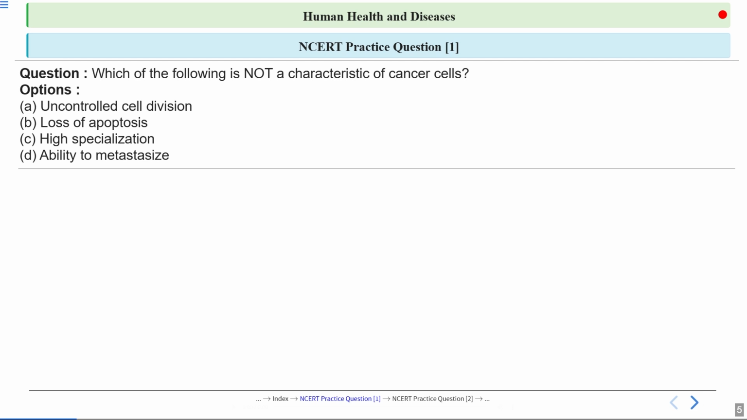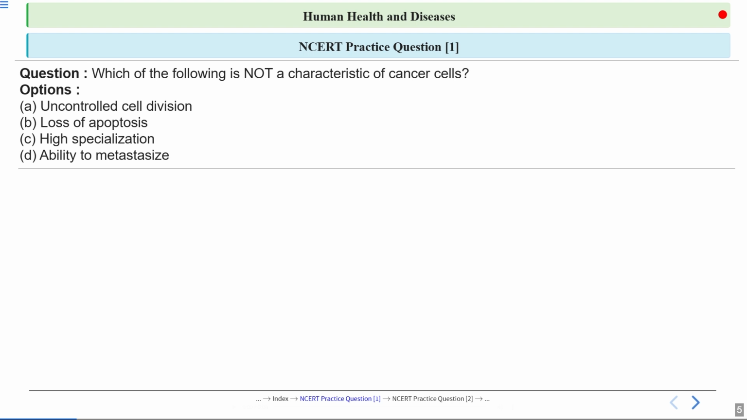Okay, so let's begin with the first question. The first question is, which of the following is not a characteristic of cancer cells? You have four options, A, B, C, D. You have to choose the correct answer from these options.